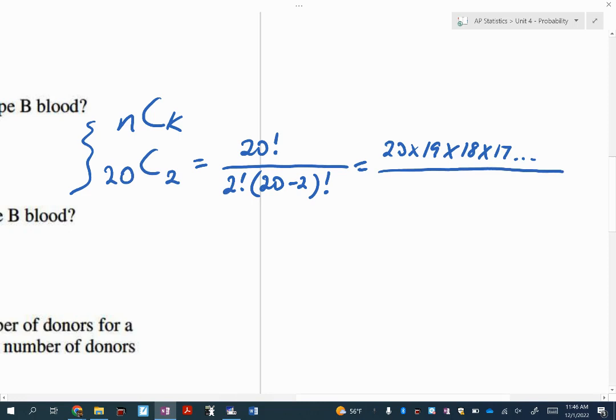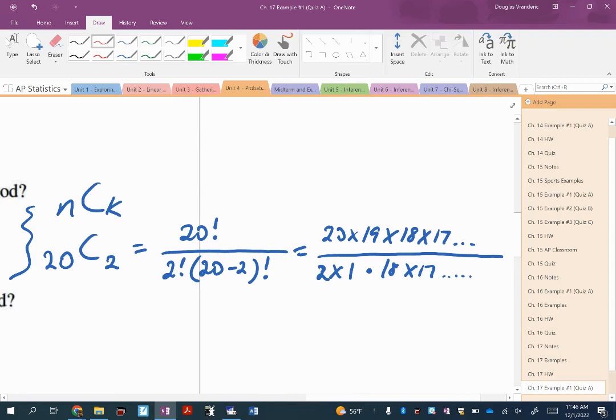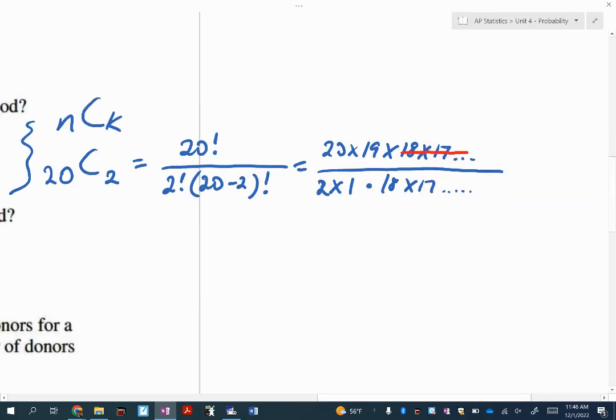Let's write down 2 factorial. What's 2 factorial? 2. I'd like you to put times 1. I know 2 times 1 is 2, but I want you to put it so you know. Times, what's 20 minus 2? 18. So 18 factorial is 18 times 17 times 16. And what I'm hoping you see is that if you look at the top and the bottom, I know I didn't write all the numbers, and there's a reason, because 18 times 17 times 16 times 15 all the way down is on the top and on the bottom.